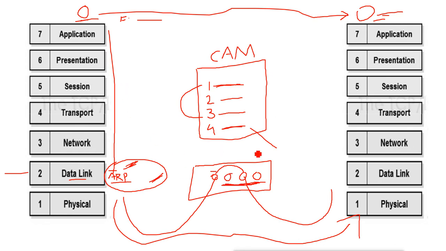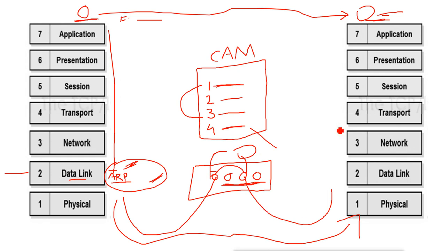Now one more thing, the switch works transparently. That means this machine and this machine don't know that there is some device in between joining these two devices. This machine feels like it is connected directly to the other machine. They don't even know that the switch is doing something in between, because the switch opens the packet, sees the source and destination MAC address, then repacks it and sends it out to the other port.